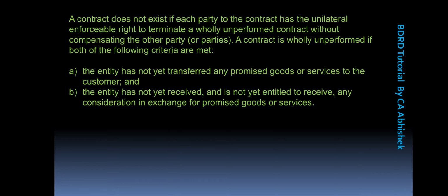And clause B is applicable for the customer's side, that the service provider has not yet received any payment or is not yet entitled to receive any consideration in exchange for the promised goods or services.